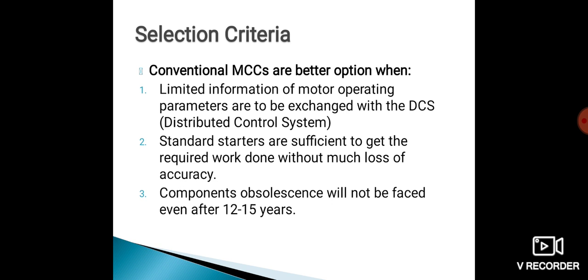With these factors, if we install the IMCC, we are wasting our money because there is no such requirement, or no such replacements are possible. So why waste the money on IMCC? Conventional MCC is a better option.